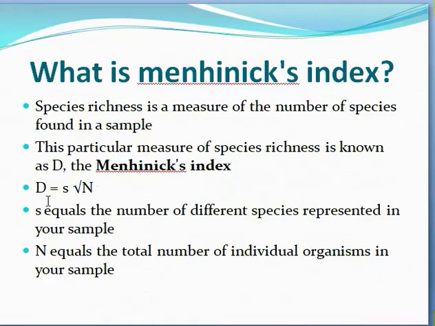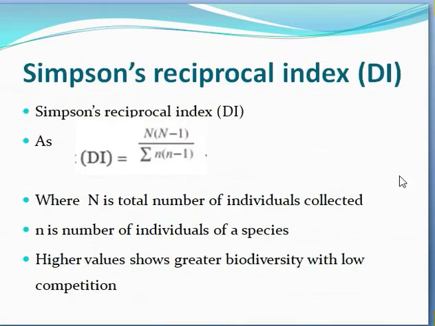The Menhinick index is denoted by capital D, which is equal to small s over the square root of capital N, where small s is the number of different species represented in your sample, and capital N is the total number of individual organisms in your sample. That is the description of the Menhinick index.